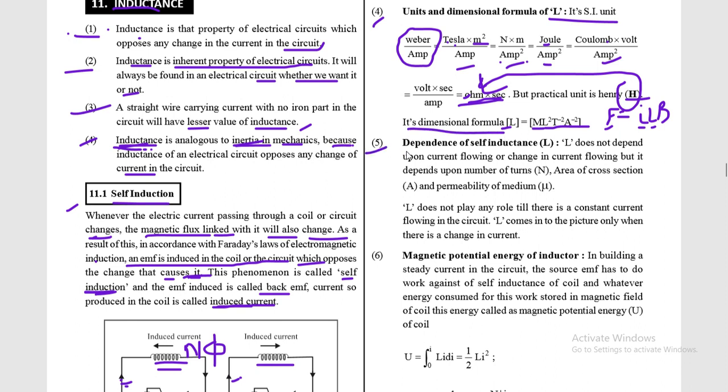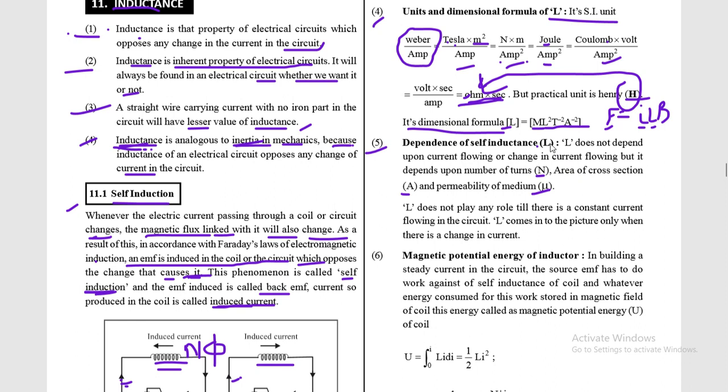Now the fifth point, dependence of self-induction L. So L does not depend upon the current flowing or changes in the current flowing, but it depends upon the number of turns, area A, and permeability of the medium.